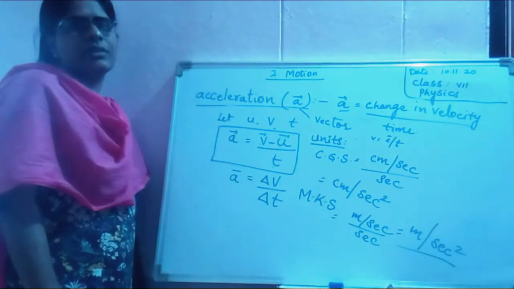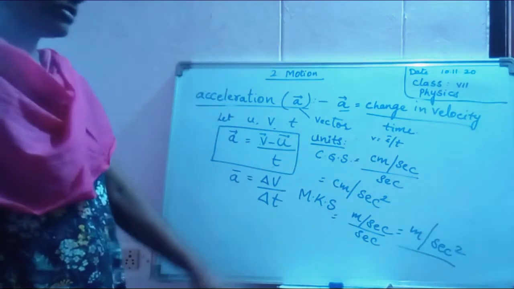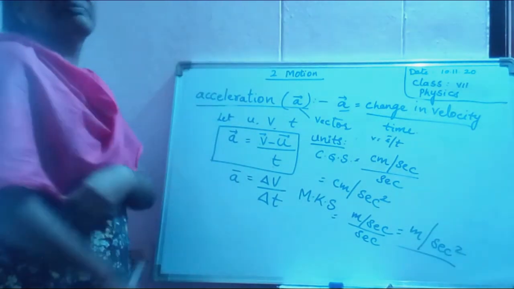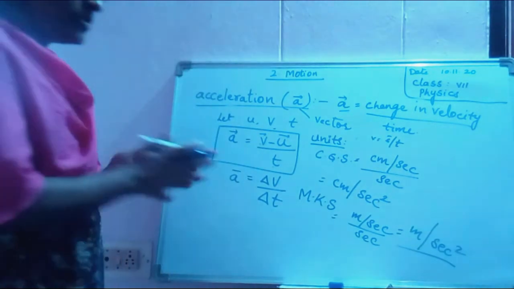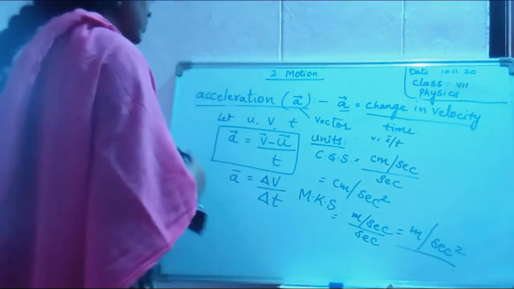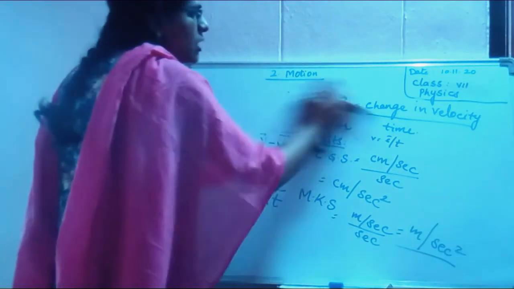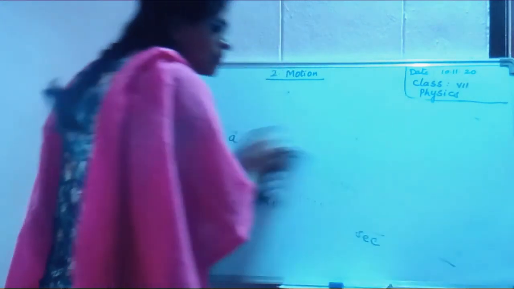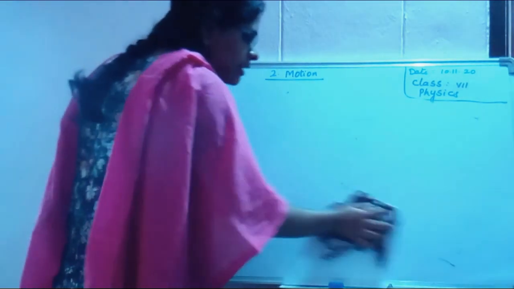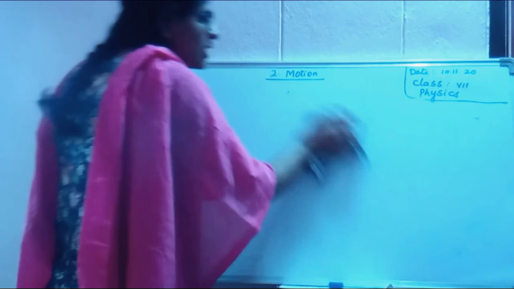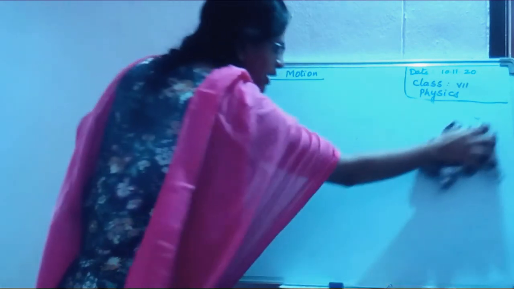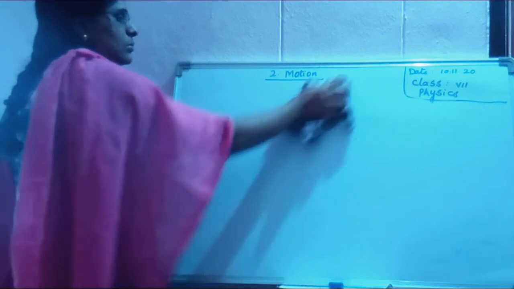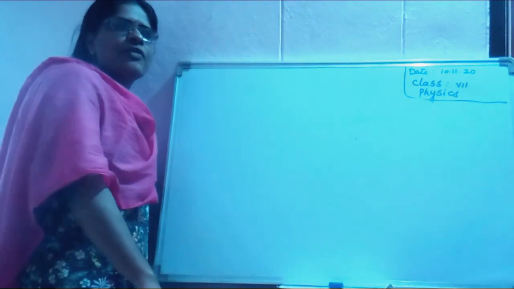Okay, children. Note down your homework. Define acceleration. Write its formula and the CGS and MKS system of units.